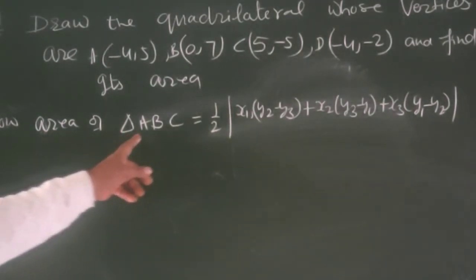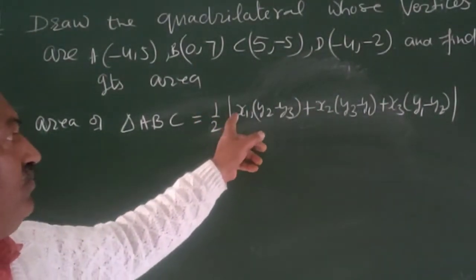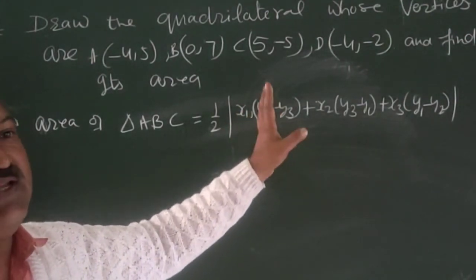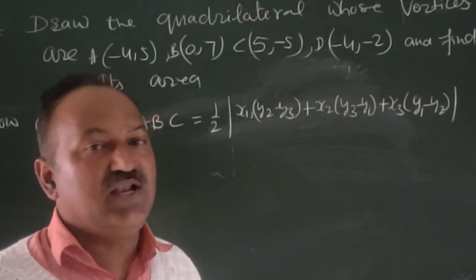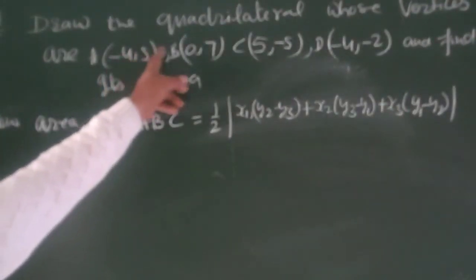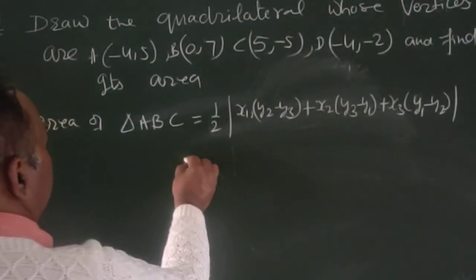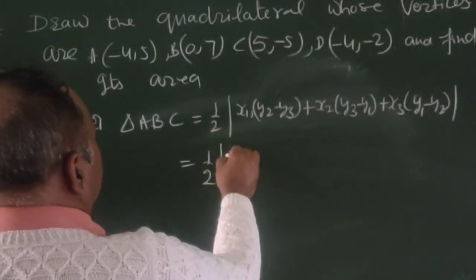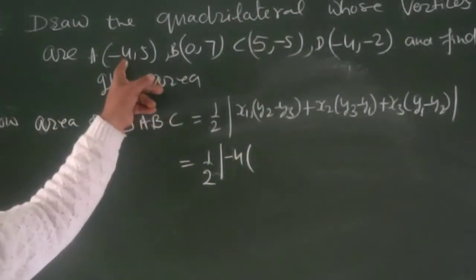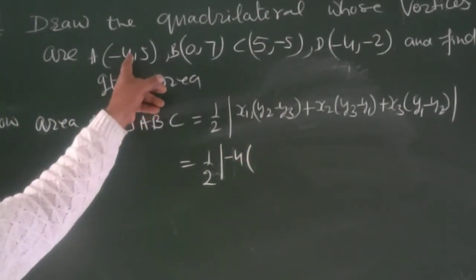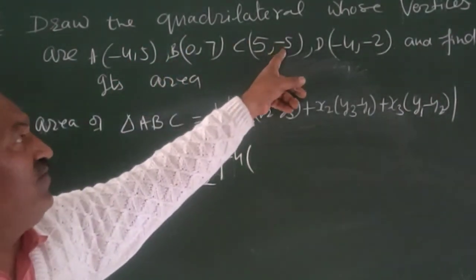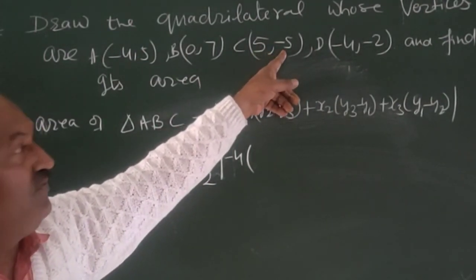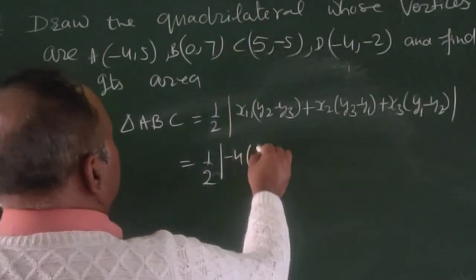Now area of the triangle ABC is equal to 1 by 2 modulus x1 (y2 minus y3) plus x2 (y3 minus y1) plus x3 (y1 minus y2) whole modulus. Putting the values of x1 y1, x2 y2, x3 y3, we get 1 by 2 into -4 into (7 plus 5). Minus 4 is the value of x1, the value of y2 is 7 and the value of y3 is -5.